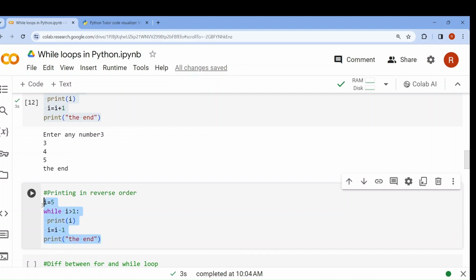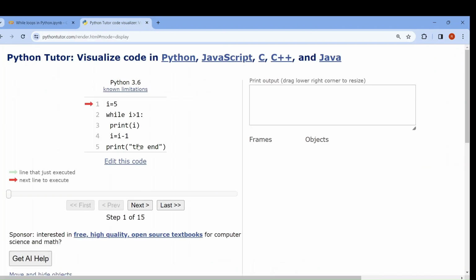Let me visualize. Now see, I equal to 5. I greater than 1, 5 greater than 1. True. It will go into the next line. Print I, 5 is printed. Decrease, I is decreased by 1, becomes 4. Again the condition, greater than 1? Yes. Print I, 4 printed.